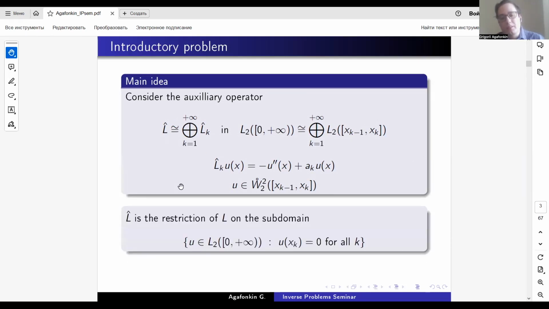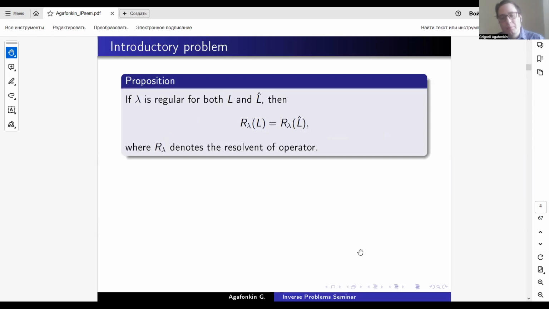This operator indeed is the restriction of the original operator on the subdomain, by putting additional Dirichlet conditions on the points x_k. The first proposition we are going to show is that if lambda is regular for both of these operators, then the resolvents R_lambda of L and R_lambda of L hat are indeed equal.